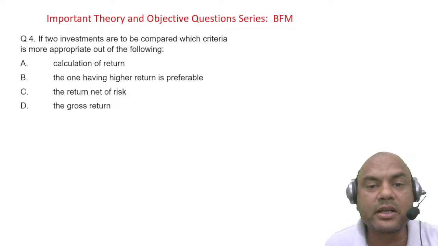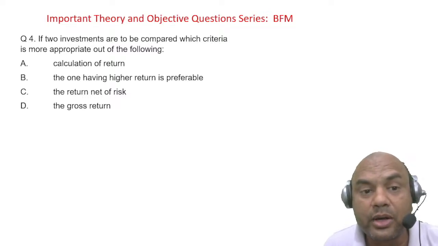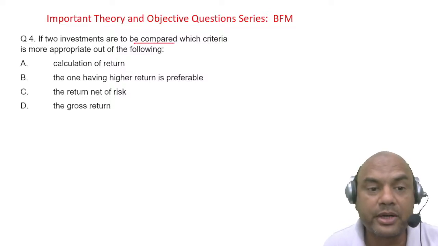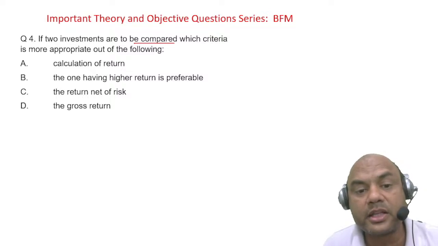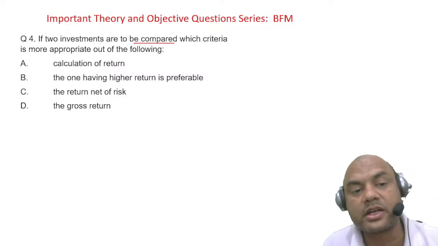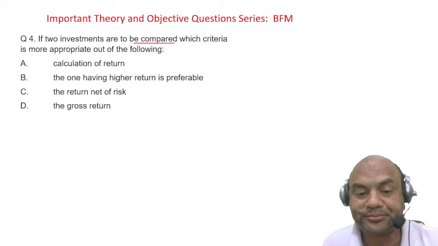If two investments are compared, which criteria is more appropriate out of the following? Now I want to compare two investments. These are to be compared. Calculation of return: one having higher return is preferable. The return net of the risk, the gross return. So which is the preferable one?